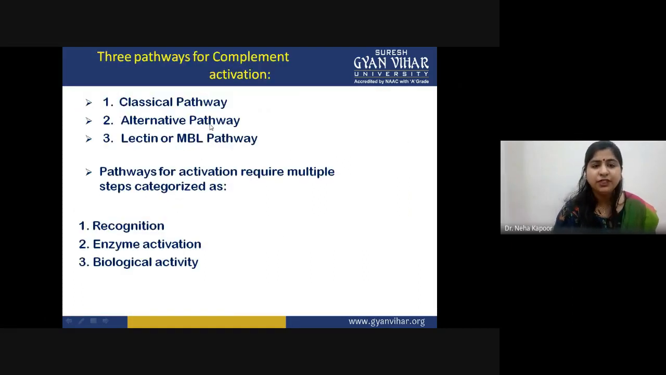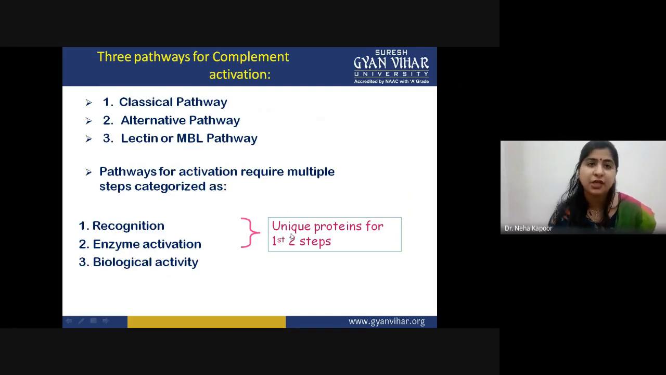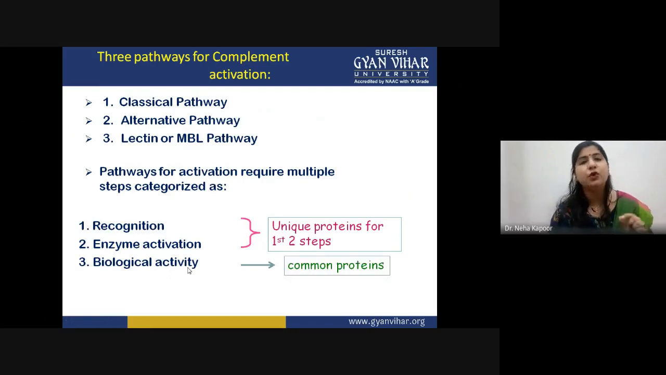If you talk about these three pathways, there are three main steps that are common. The first step is recognition of the pathogen. Second is enzyme activation, that means complement protein activation. And third is the biological activity, either in terms of lysis or opsonization. In the first two steps, each of the three pathways involves unique proteins. However, in the third step, the biological activity, some common proteins are involved that help in mediating the killing of the pathogen or infection.